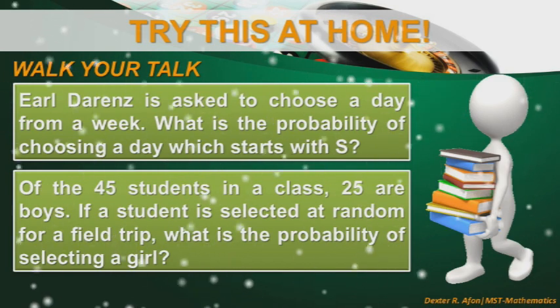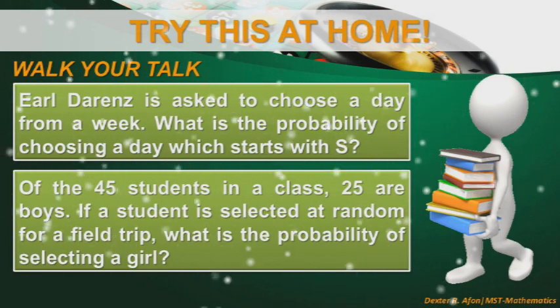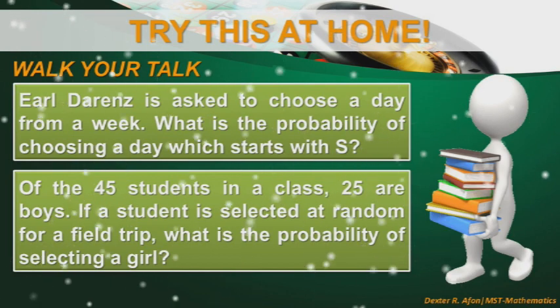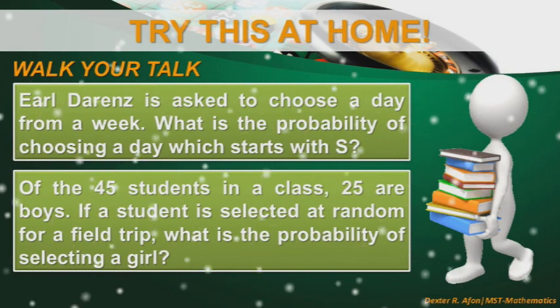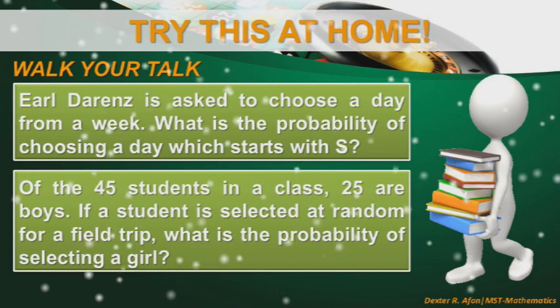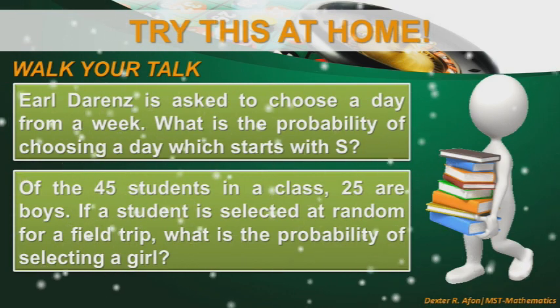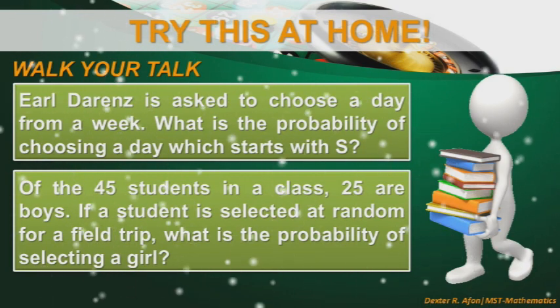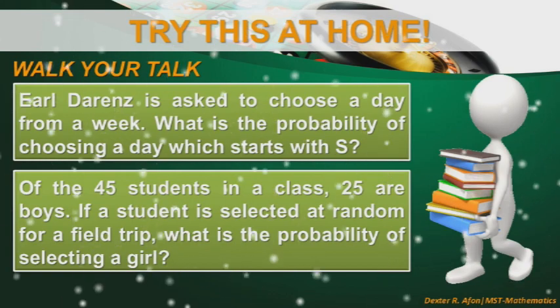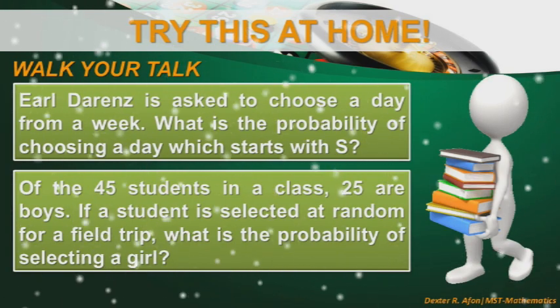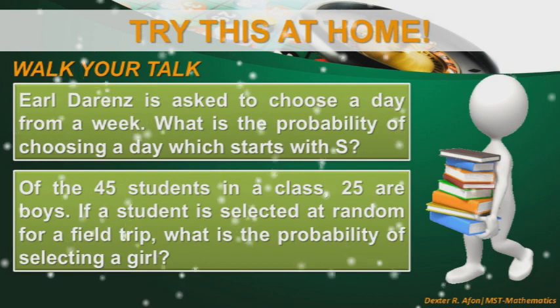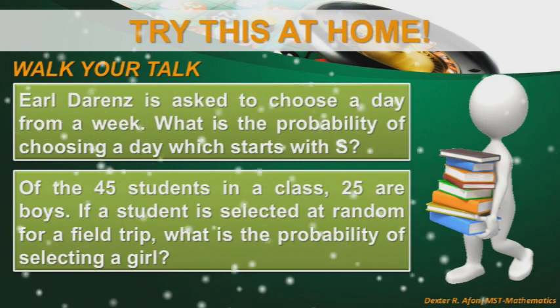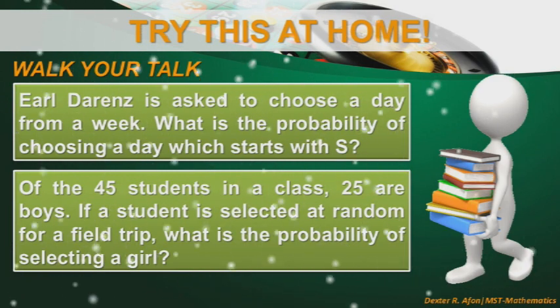You must walk your talk, Brainiacs. So the problem goes this way. Earl Darrens is asked to choose a day from a week. What is then the probability of choosing a day which starts with the letter S? Second, of the 45 students in a class, 25 are boys. If a student is selected at random for a field trip, what is the probability of selecting a girl?